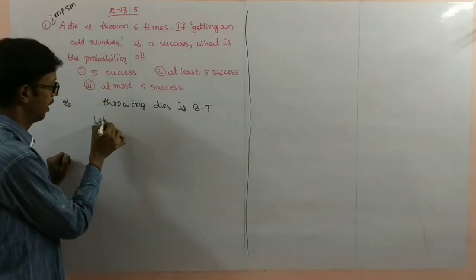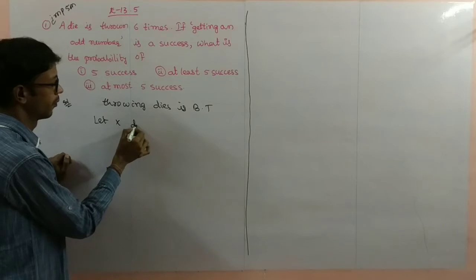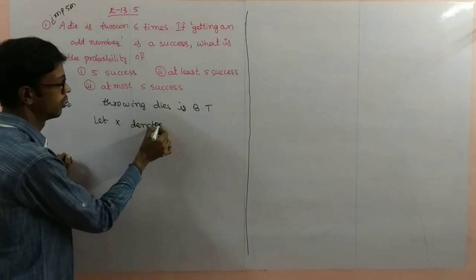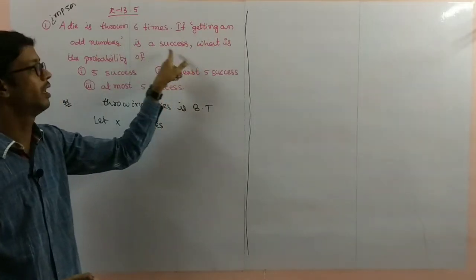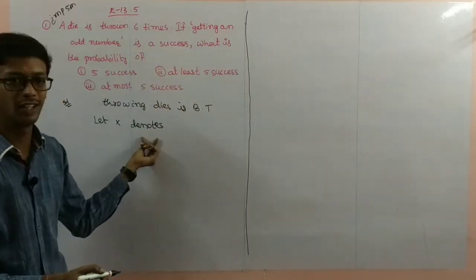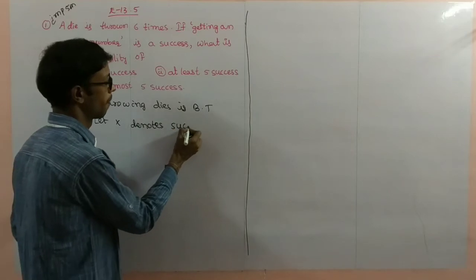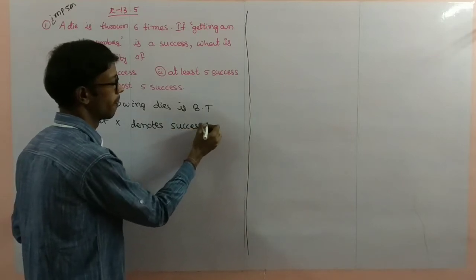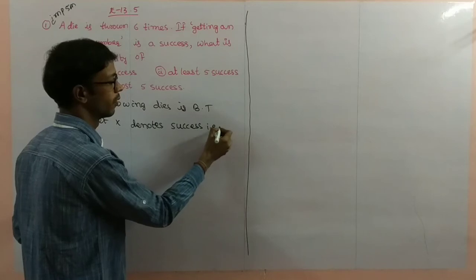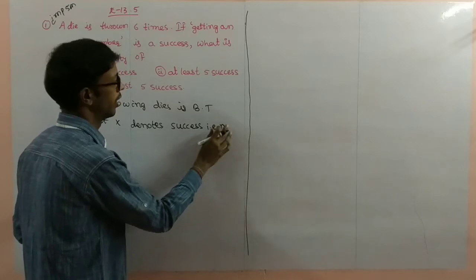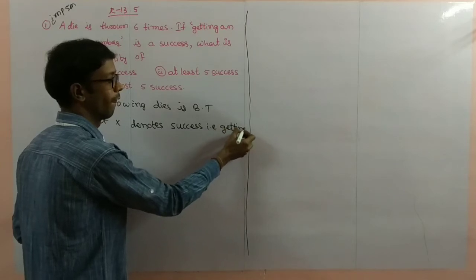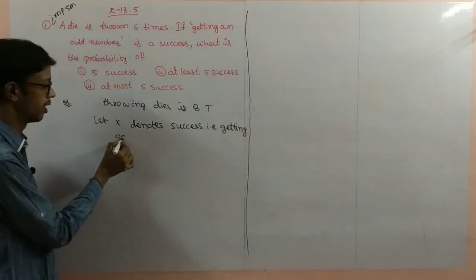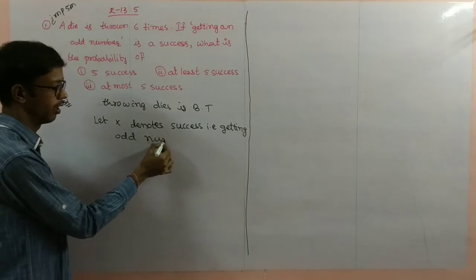Let capital X denote the success. If getting an odd number is a success, so X denotes getting an odd number.